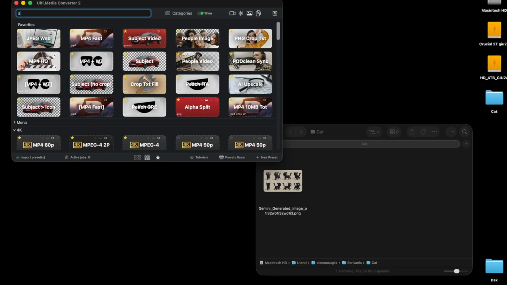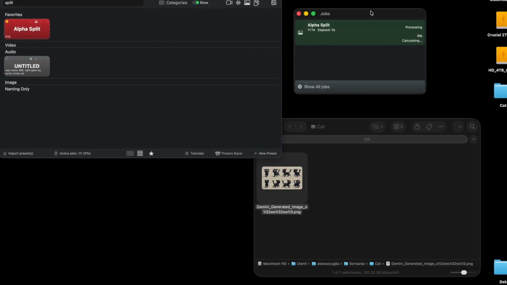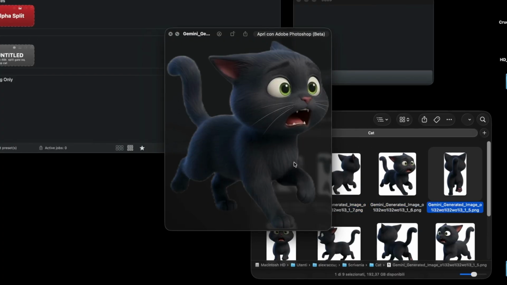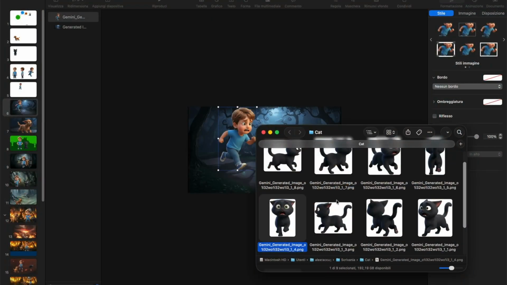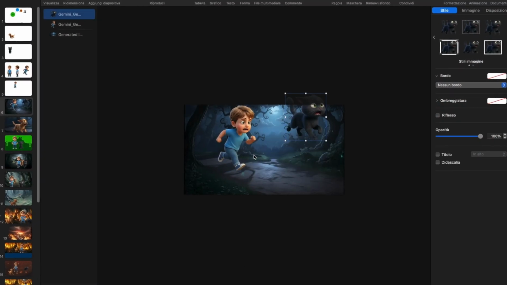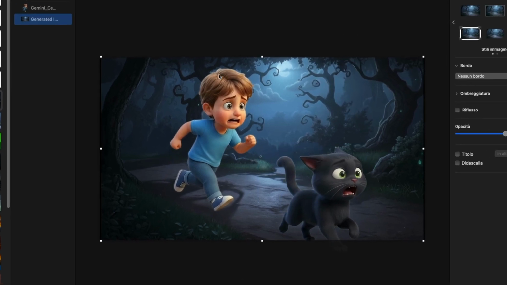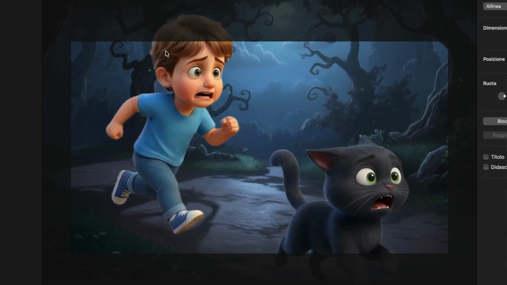So the images take the reference, the style sheet, and then separate the items from the background using artificial intelligence, and then split the images into single components with a very, very interesting algorithm, keeping the alpha channel. So with a single image, I can have 8 already pre-keyed images. And then I use Keynote to compose the background and the foreground in a quite interesting way, in some way that I can use as a starting point.